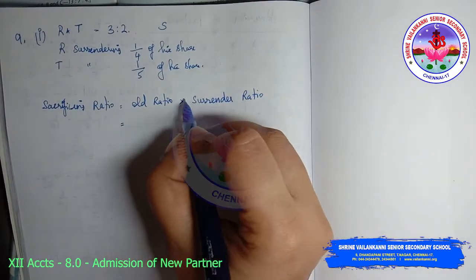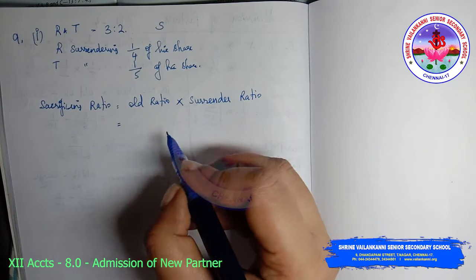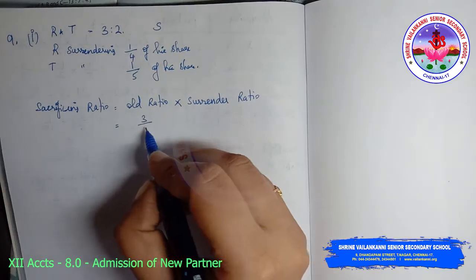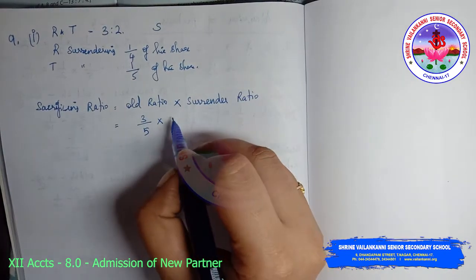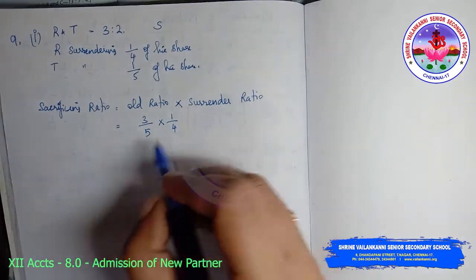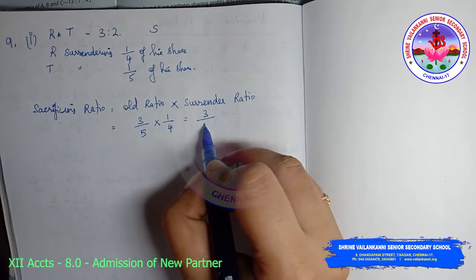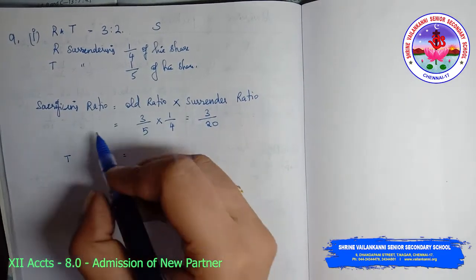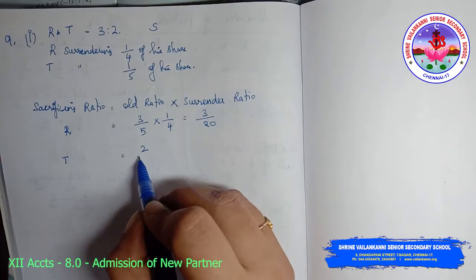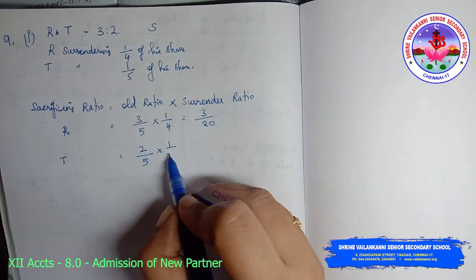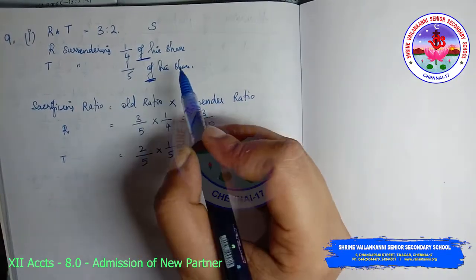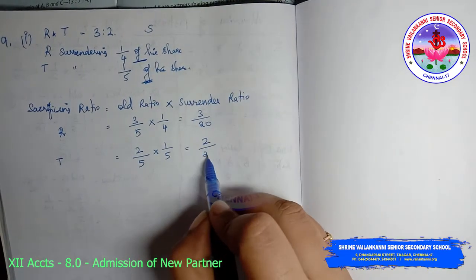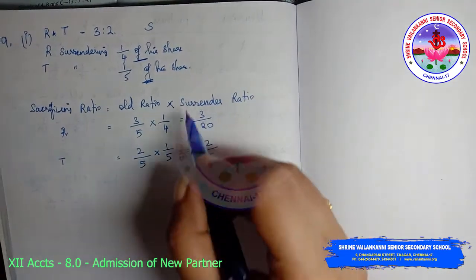The old ratio is 3/5, the surrender ratio is 1/4, so 3/20. This is R's. T's sacrificing ratio will be 2/5 into 1/5. If it is "of his share", you need to multiply; if it is "from", you need to subtract. So 2/25. This is the sacrificing ratio.